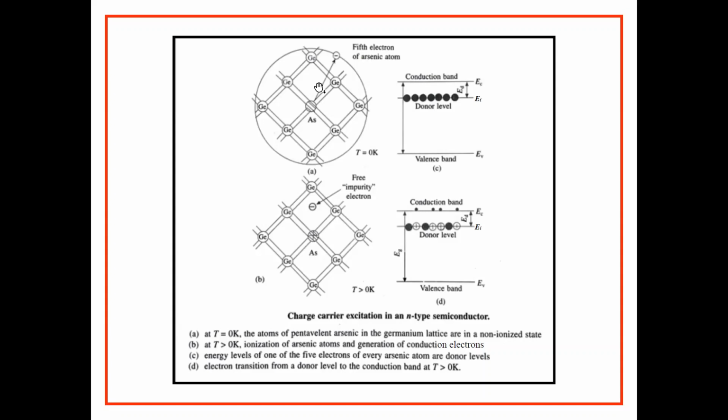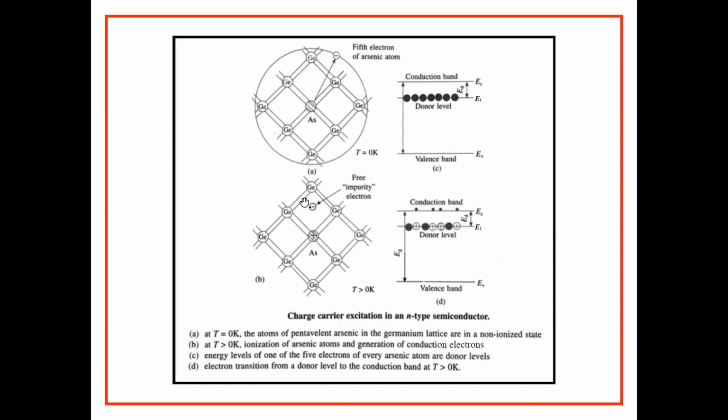When it gets some energy, it will escape from its parent atom and reach the conduction band. And now it is free for conduction.